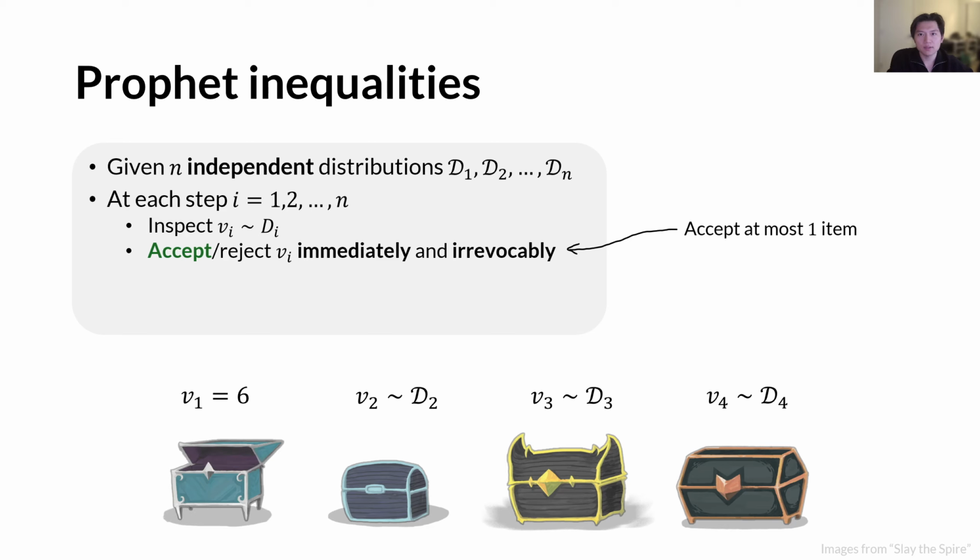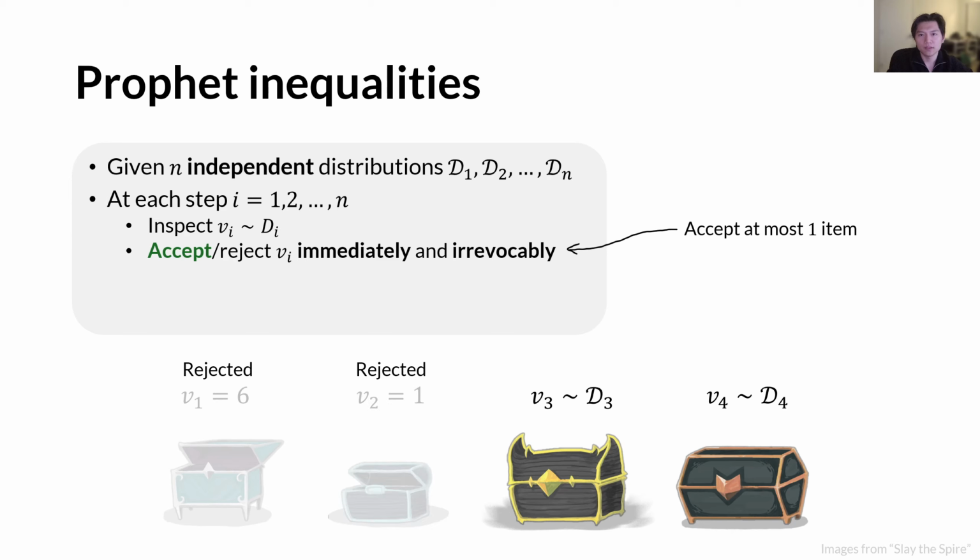For now, let's consider the single item case, which means that one can accept at most one item. For instance, let me inspect the first chest and get to see a value of 6, which I decide to reject. Then the second chest gives me a value of 1, and I also decide to reject it. The third chest gives me a value of 5. Because there's only one remaining unopened chest, I decide not to take the risk and just accept the item. And that will be the end of this process.